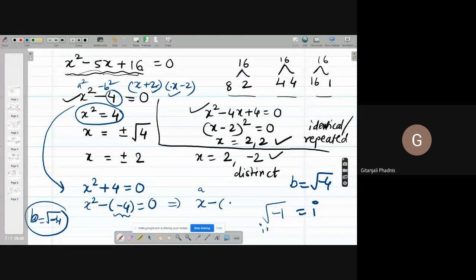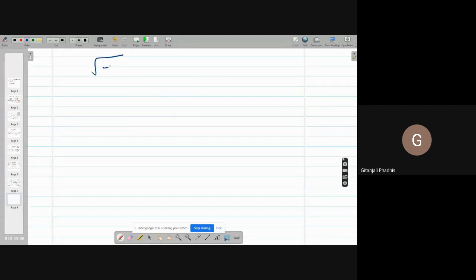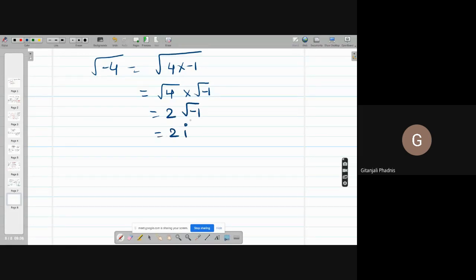This is imaginary, a complex number, right? Not real. Please try to understand this, okay? Square root of minus 1 is equal to i, and therefore, how will you write square root of minus 4? You will write it as 4 into minus 1. That is, square root of 4 you will take outside. So this is 2 under root minus 1, that is 2i. Do you understand this, girls?